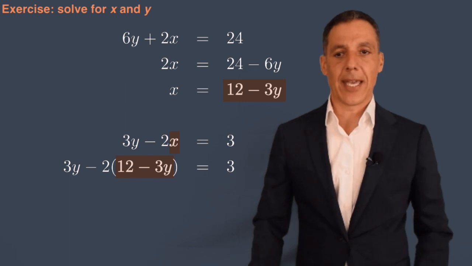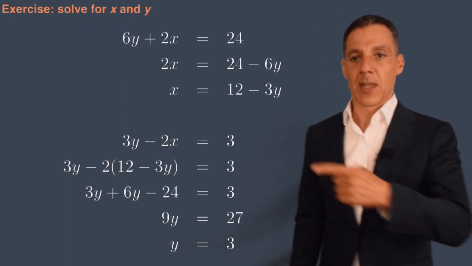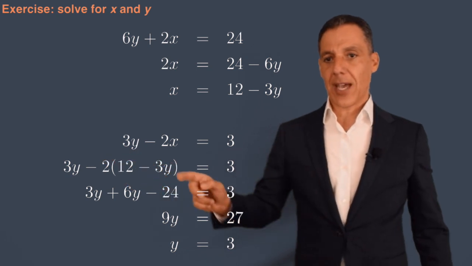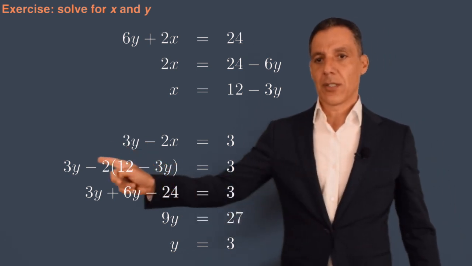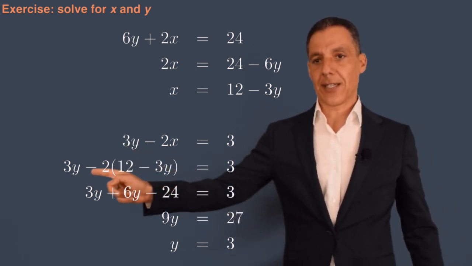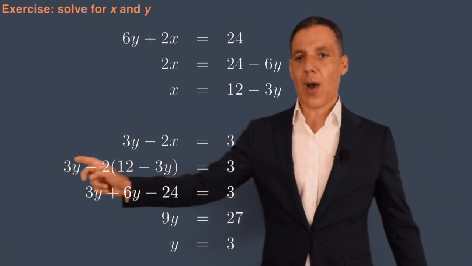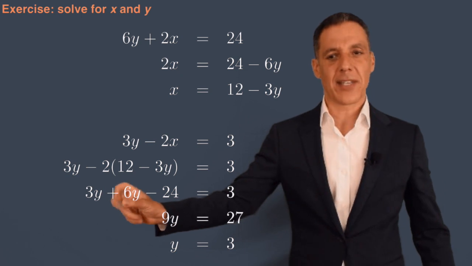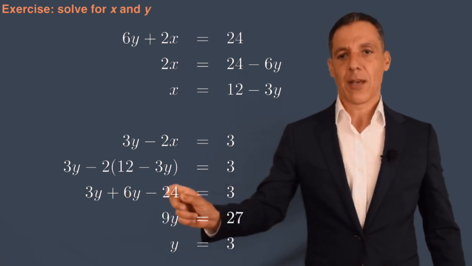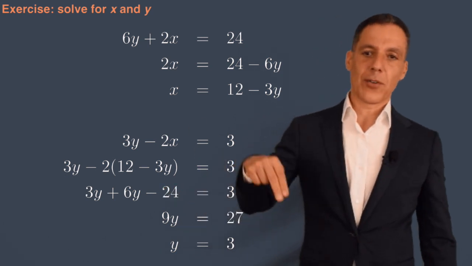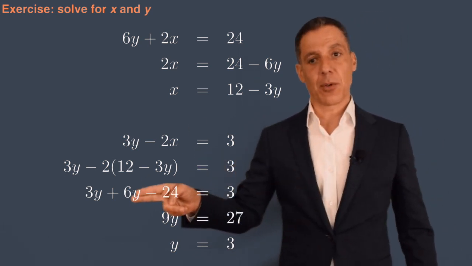And now let's just go ahead and do the algebra. So 2 times 12 is 24. There's a negative sign there, so I get a negative 24. 2 times 3 is 6. There's a negative sign there and a negative sign there, so I get a plus 6. So I've got 3y, and I've just flipped the terms to put the y's next to each other, plus 6y minus 24 is equal to 3. Let's bring the 24 over. That's the constant, so I add 24 to both sides of the equation.